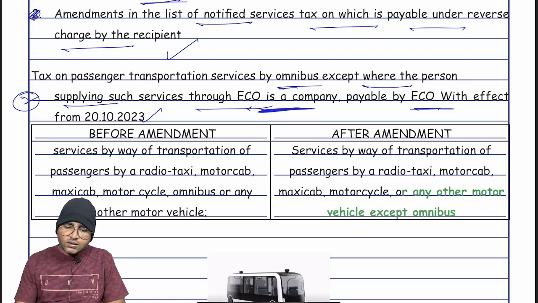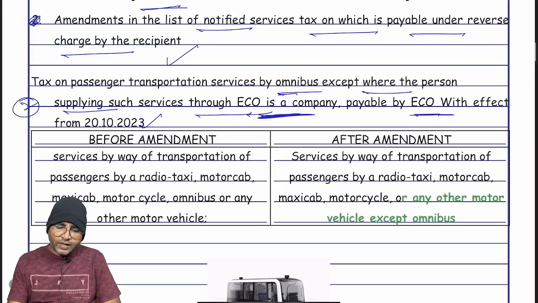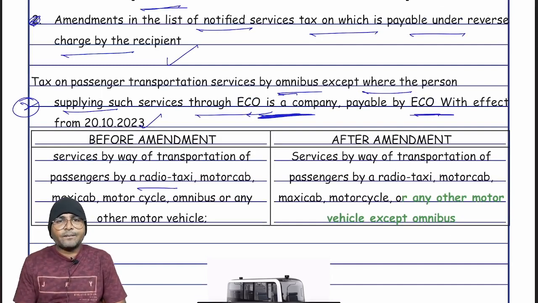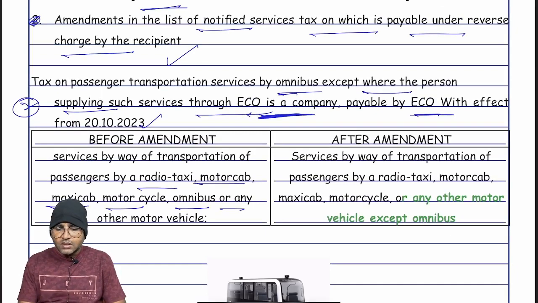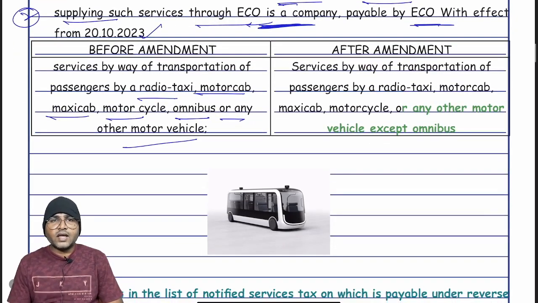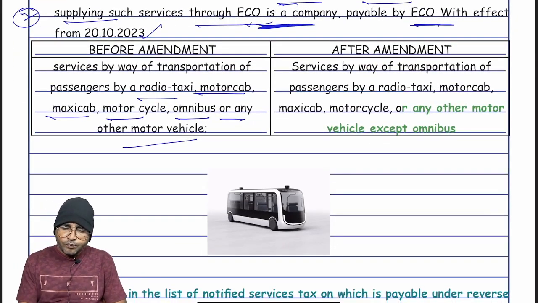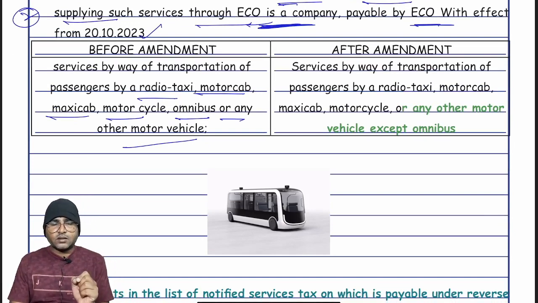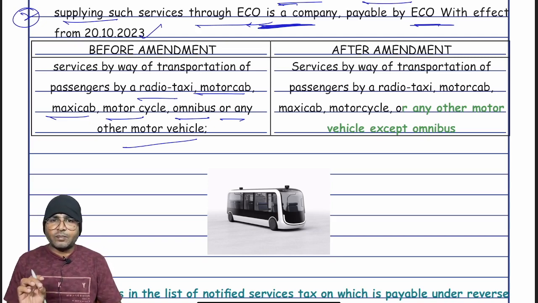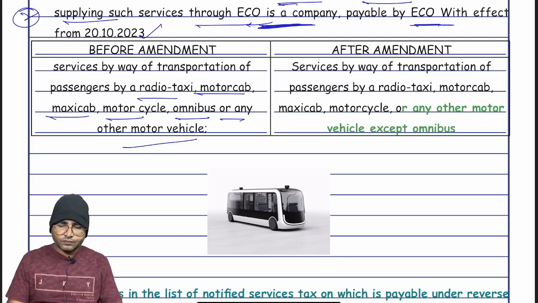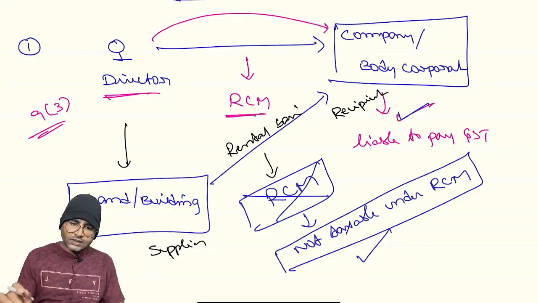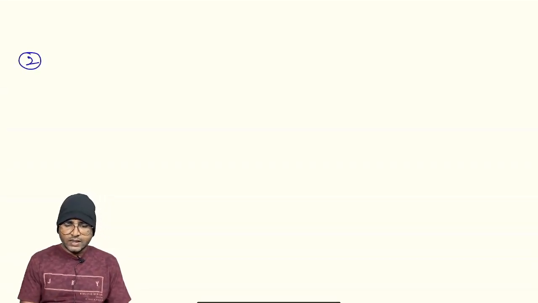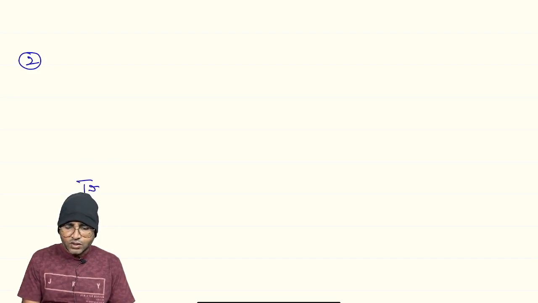Actually, as we know, for services provided by radio taxi, motor cab, maxi cab, motorcycle, omnibus, or any other motor vehicle, when these services are provided through an e-commerce operator, the operator is liable for payment of GST. Are you clear? Second, services of transportation of passengers.